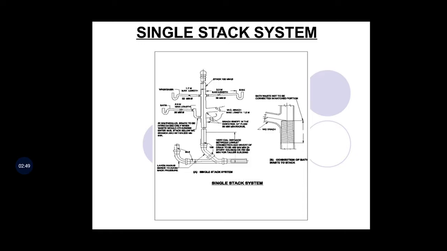This is the single stack system. See, in single stack system, again a common pipe is provided, but there is no provision of a separate vent pipe here. So vent pipe is not provided. On the same stack pipe, on the upper side, vents are provided. Means separate vent pipe is not provided here. So this also collects the waste from all the sanitary appliances.